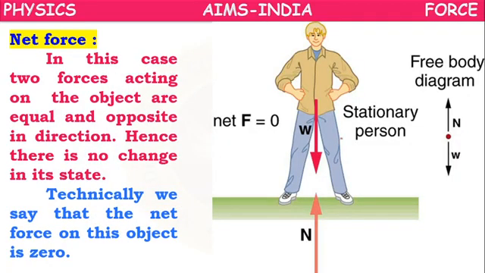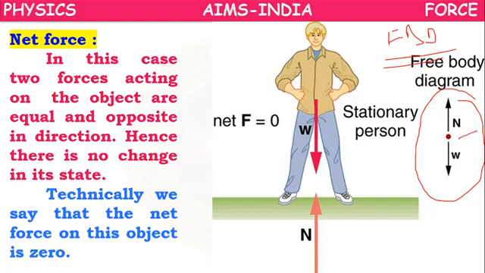Suppose you draw a free body diagram, simply called FBD. In an FBD the object is taken like a point, and all the forces acting on it are represented with arrow marks. So here weight is acting downward, normal force is acting upward. He is a stationary person, both are equal, so net force is 0. This is the FBD of the stationary person.